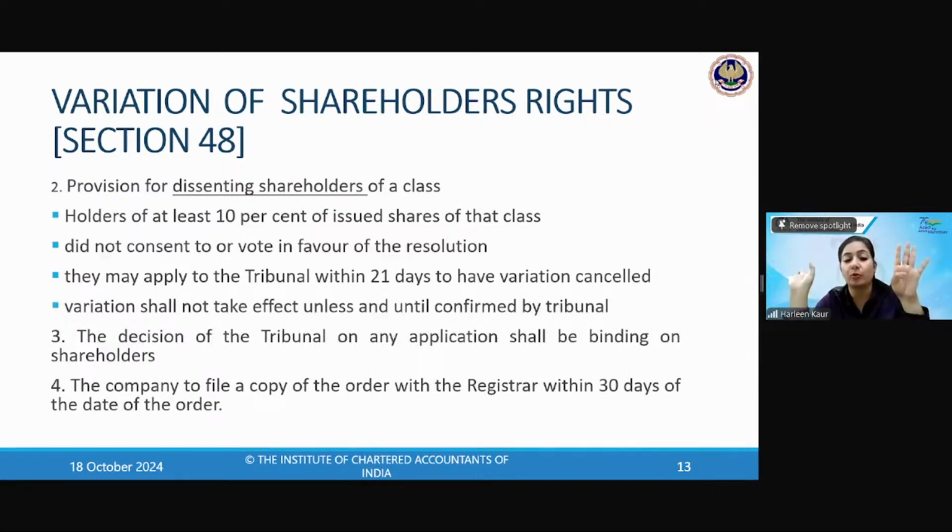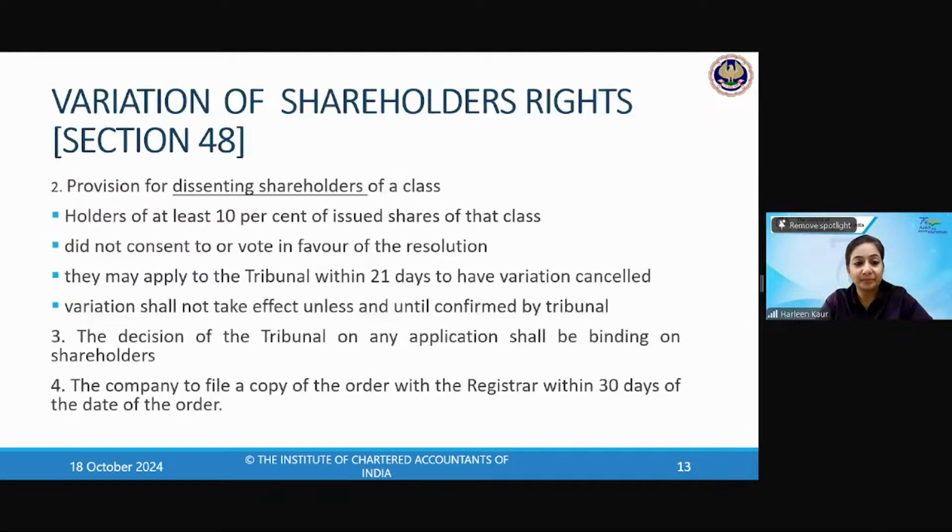Variation will take place as per the decision of the tribunal. If the tribunal thinks no variation is to be made, that shall be binding on the shareholders, and the shareholders will have to agree to whatever the tribunal decides. And the company will file a copy of the tribunal's order with the ROC within 30 days. Now, this is something very interesting. Generally, when you file a copy with the ROC, there is a 30 days provision. You can remember it this way just for learning purposes: the tribunal's copy came, file it with the ROC. In most cases, the copy has to be filed within 30 days of the order. This can also be your MCQ. Anything can come up in the MCQ, so don't ask me, ma'am, can it come up in MCQ?